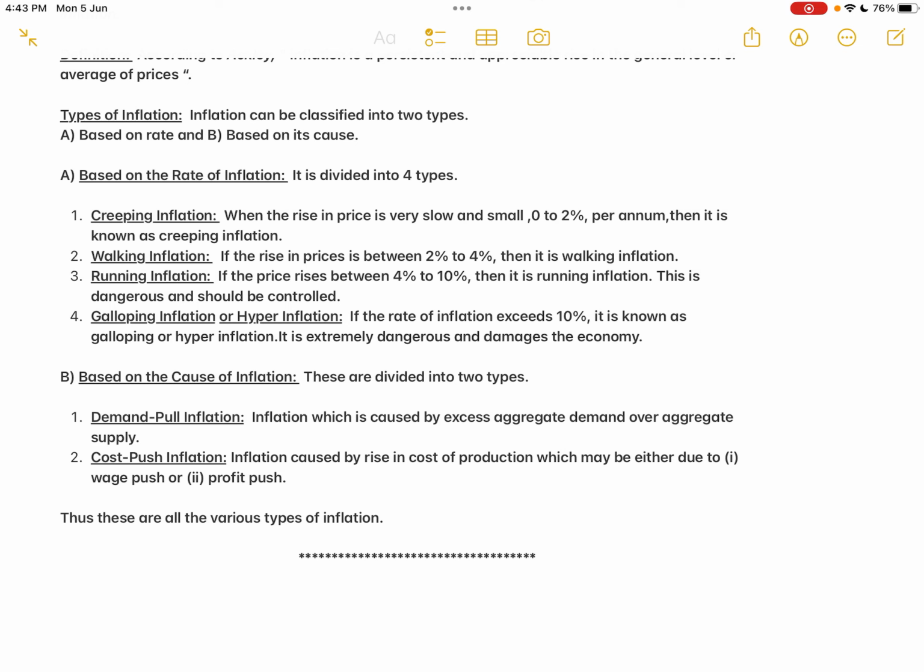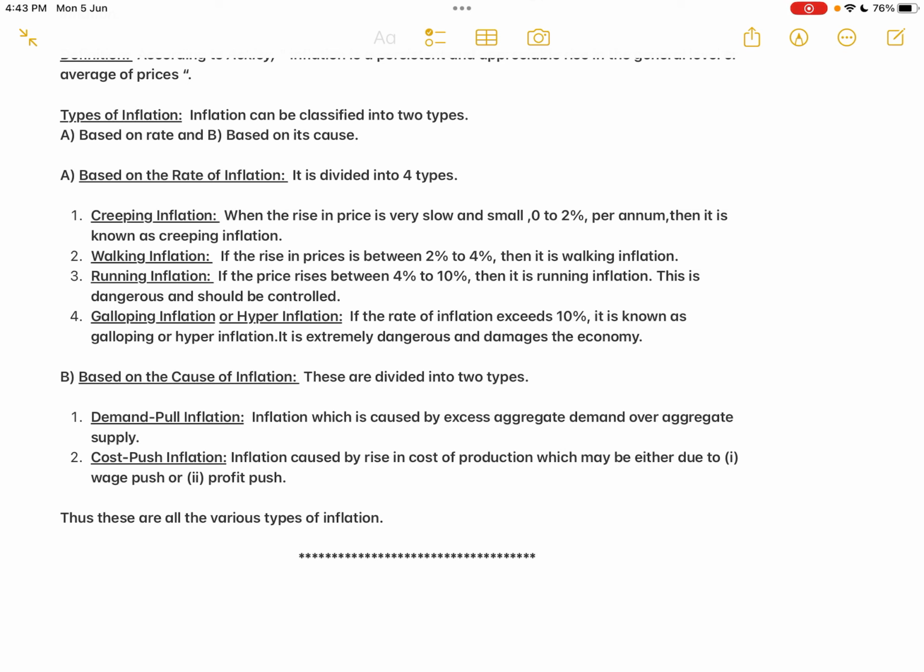So slowly the inflation, like a baby, starts crawling or creeping in a particular country. It is already born, the rise in price level has already started, and slowly it starts moving into the country. It starts slowly affecting the country. Okay, then the second one, walking inflation. Once the baby has grown slightly, after crawling or creeping, the baby starts walking. Like that, inflation also starts walking.